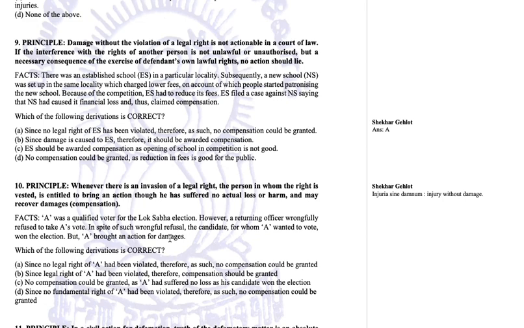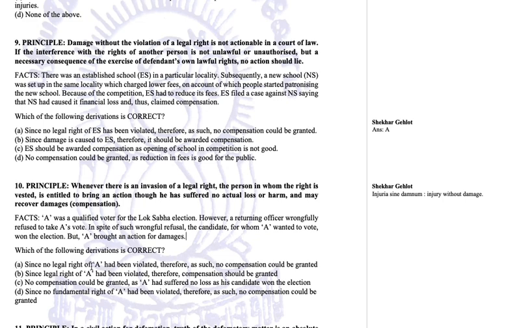Despite him being an eligible voter, he was stopped from doing so. He was stopped from casting his vote. But however, ultimately, the candidate he wanted to vote for won the contest. So he has suffered no damage. But he was stopped from casting his vote, which is his legal right. Now let us apply this principle and see the right answer.